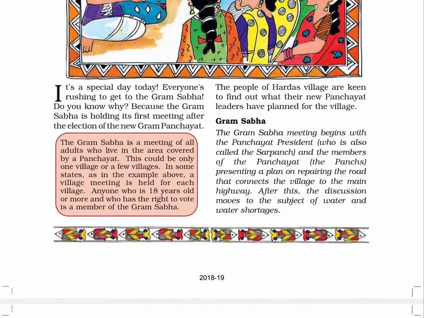The Gram Sabha meeting begins with the Panchayat president, who is also called the Sarpanch, and the members of the Panchayat, the Panch, presenting a plan on repairing the road that connects the village to the main highway. After this, the discussion moves to the subject of water and water shortages.